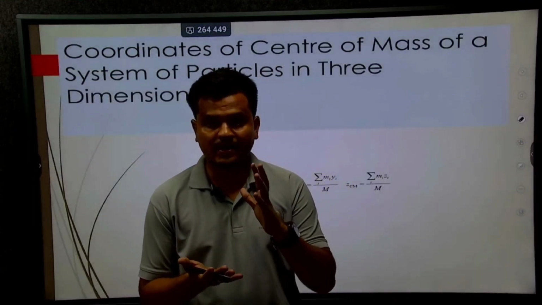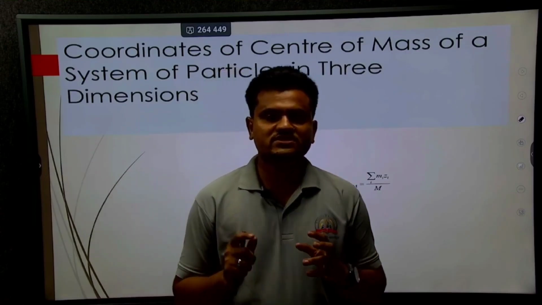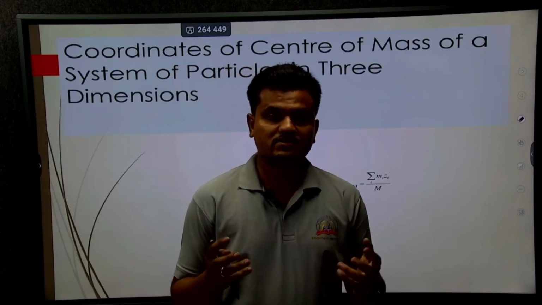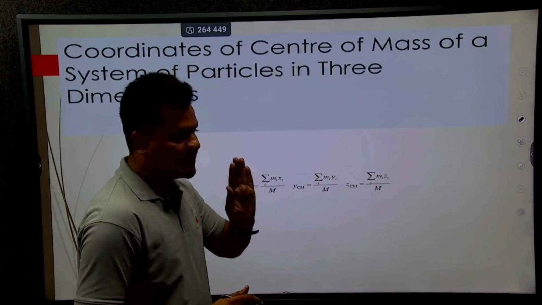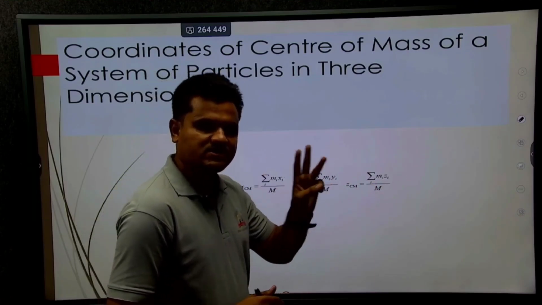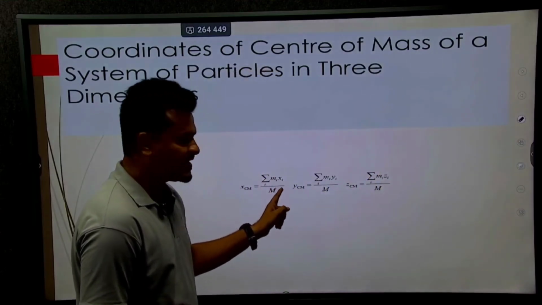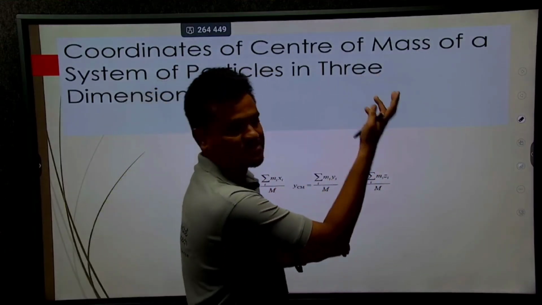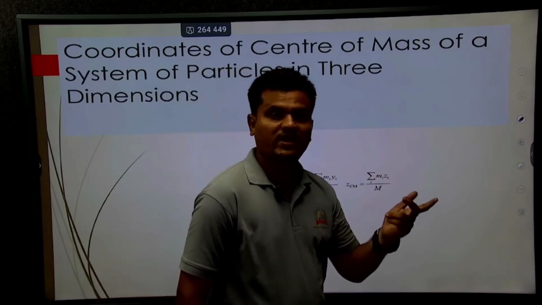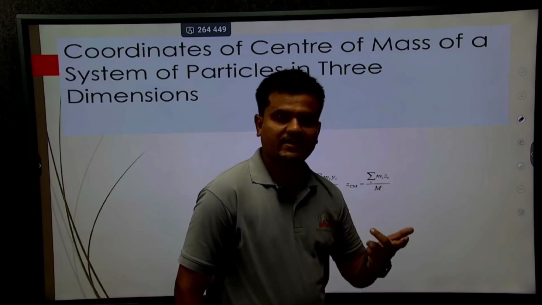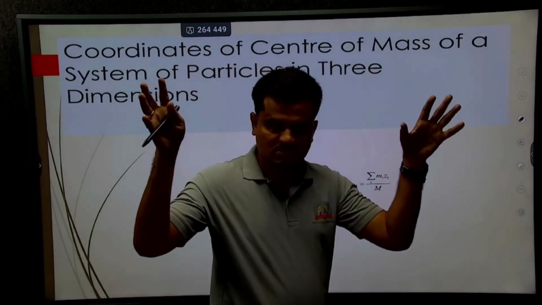Suppose I have a system of n particles: one particle, another particle, 2, 3, up to n. So we should understand that 1 to n particles means there is a system of n particles. In the x direction we can easily find sigma mi xi by M. And in the y direction, that means m1 y1 plus m2 y2 plus m3 y3 and so on, up to mn yn, so we can write sigma mi yi divided by the total mass of the system of particles.